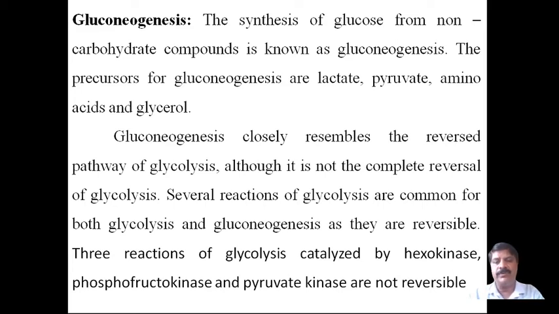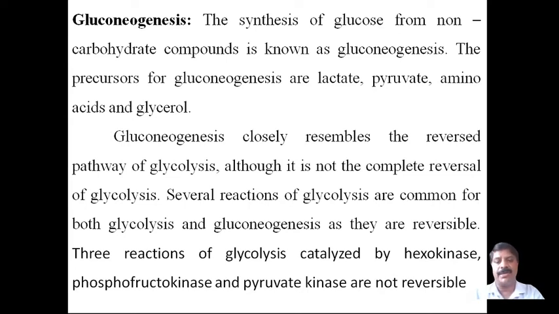Gluconeogenesis closely resembles the reversed pathway of glycolysis, although it is not a complete reversal, only a partial one. Reactions of glycolysis that are reversible are common to both glycolysis and gluconeogenesis.